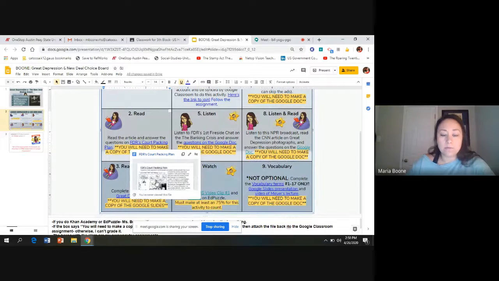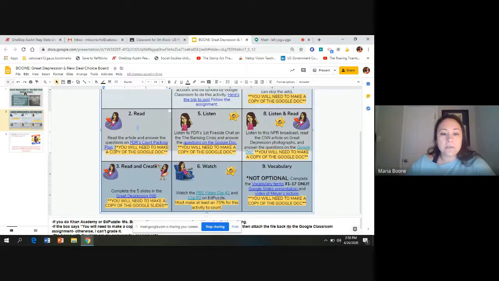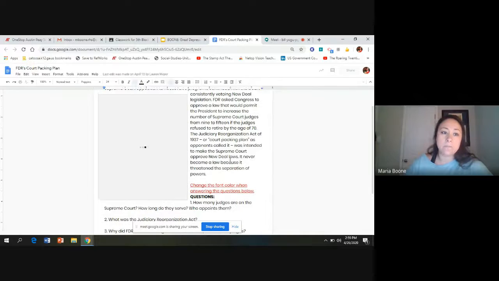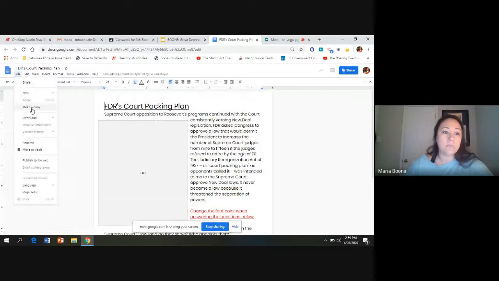We would have done this in class. And this one's cool because this political cartoon was actually drawn by Dr. Seuss. Now, if you see this highlighted part right here that says you will need to make a copy of the Google Doc, you will need to make a copy of the Google Doc. You have to, because if you start typing on that, then it's going to give the answers for somebody else, and then it's just a big hot mess, and everybody's going to be typing on the same one.